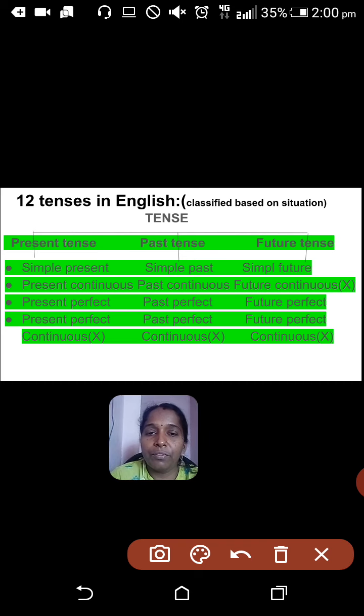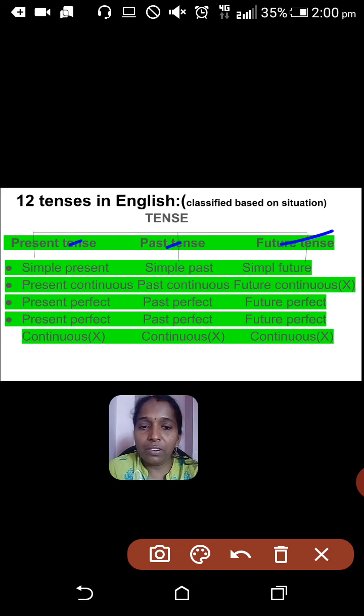In tense we have 3 main categories: present tense, past tense, future tense. In present tense we have 4 categories, in past we have 4 categories, in future we have 4 categories. So in these 12 tenses, which are the 8 tenses we have for passive? That's what we are going to see now. Let me tell you first which tenses we can't change into passive form, and then we'll see the remaining 8 tenses.